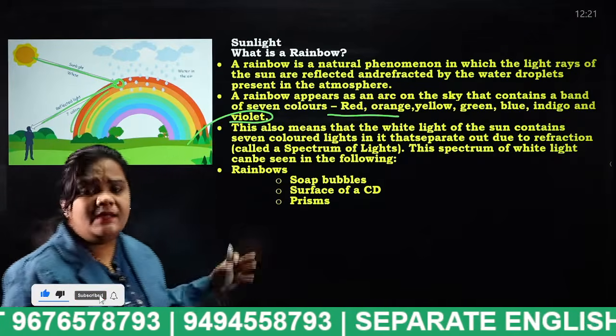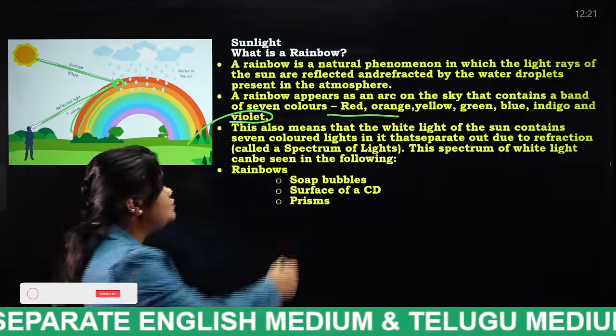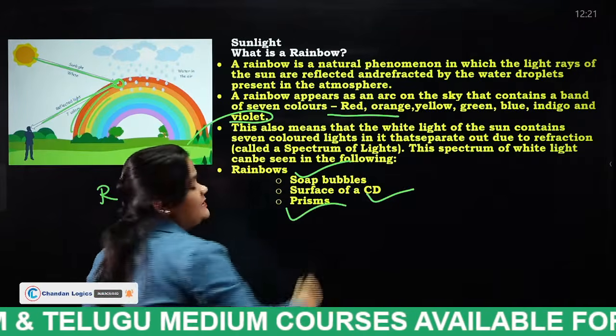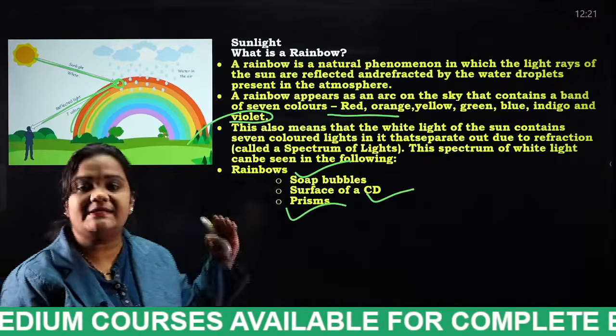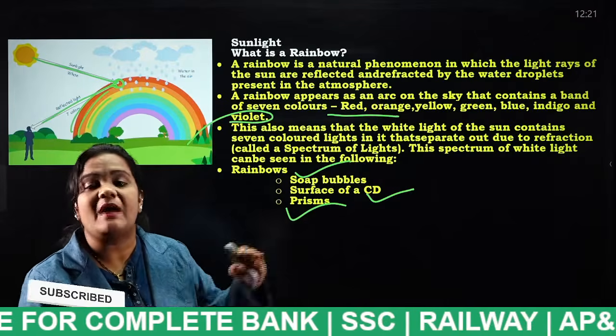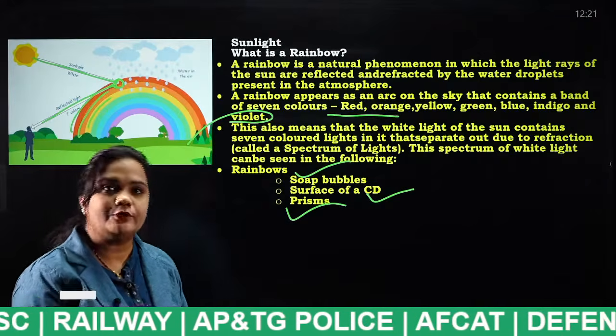Not only in a rainbow, students, we can also observe this phenomenon in soap bubbles, on the surface of a CD and also in prisms. When light hits a soap bubble or a CD or a prism, we can observe this VIBGYOR rainbow. Okay? Yes, very good.